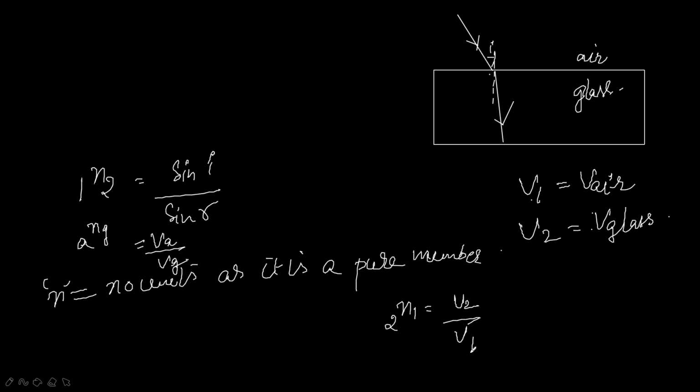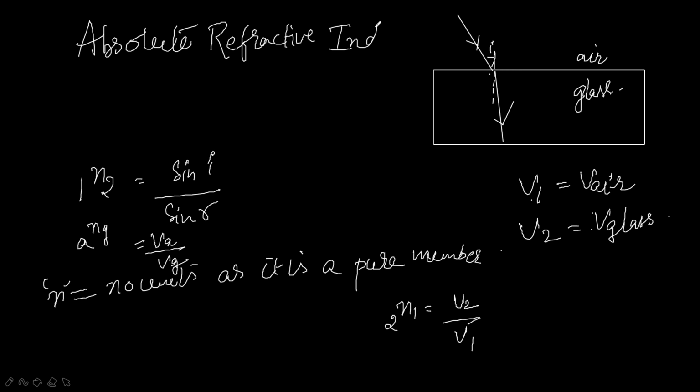So the next one is absolute refractive index. Absolute refractive index, next topic.